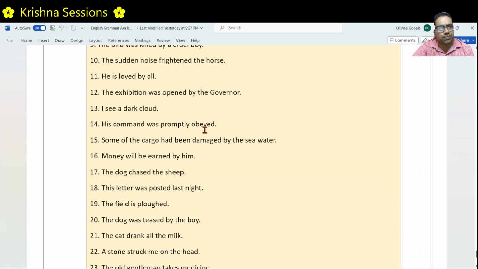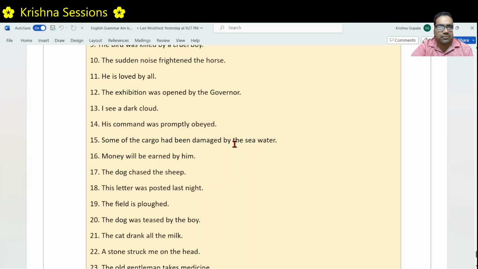His command was promptly obeyed by someone. Let's say the sentence is about his command, but someone obeyed the command. Command did not do any action. Command received the action by someone. Right? Whenever you see by, generally that is in passive voice. This command was promptly obeyed by someone. Right? This is in passive voice.